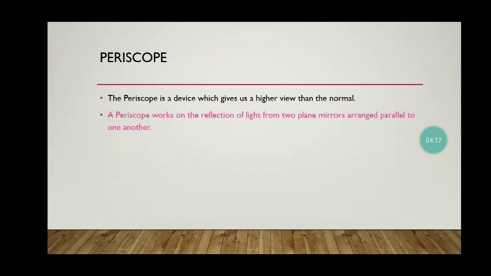Now students, this is your homework. I am explaining how the periscope works, but you have to explain it on your own. A periscope is a device which gives us a higher view than normal. The periscope works on the reflection of light from two plane mirrors arranged parallel to one another. I'm describing how it works, and you have to write it in your notebook.